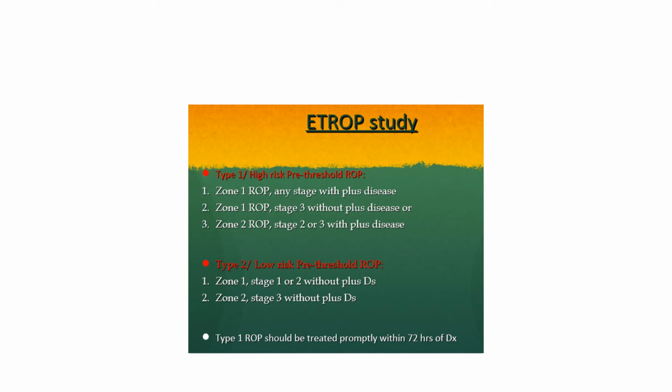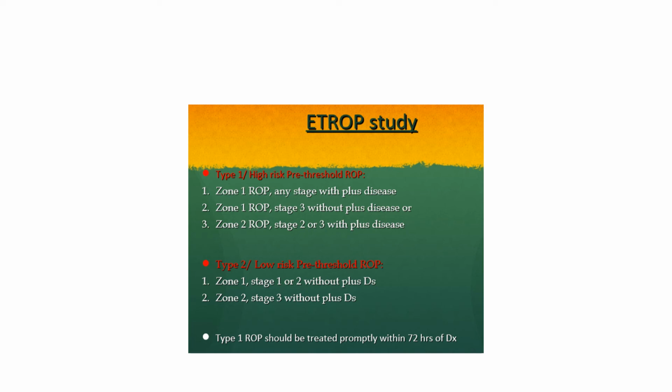So, the ETROP study. Here they have divided it into two: type 1 and type 2. Type 1 is a high risk pre-threshold ROP. Type 2 is a low risk pre-threshold ROP. Now again I would like to stress, threshold ROP means this ROP is going to progress and lead to retinal detachment. So high risk pre-threshold ROP is zone 1 involvement with any stage with plus disease.